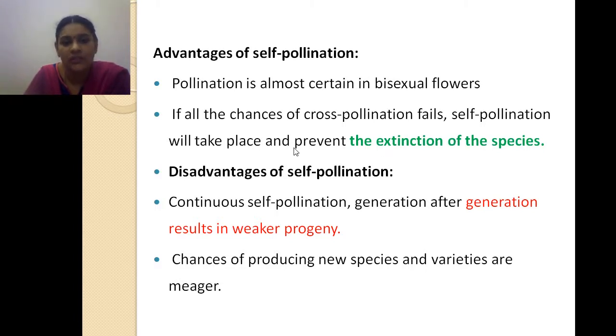And it is taking place, and prevent the extinction of the species. What is called extinction of the species? Suppose there is one flower, one rose variety. That rose variety needs a pollination, cross pollination. There is no chance of getting a cross pollination by the rose flowers. So what could it do? It has to follow only the self pollination, so that it avoids the destruction of the species of the world. Okay, what species? That is a rose species. Likewise, the extinction of species. Extinction means one particular species no more in the world.